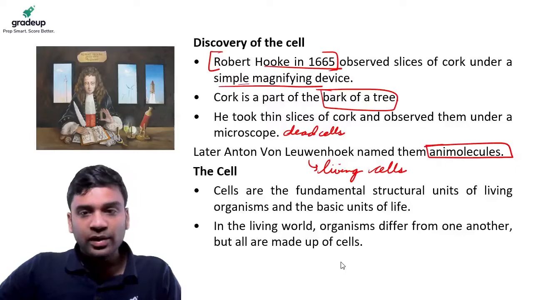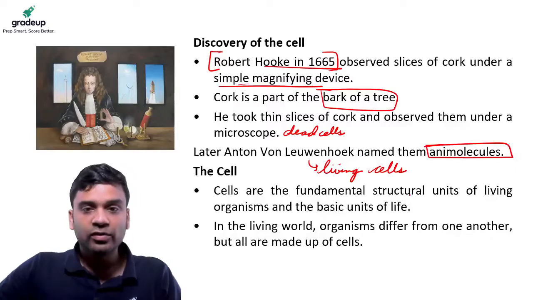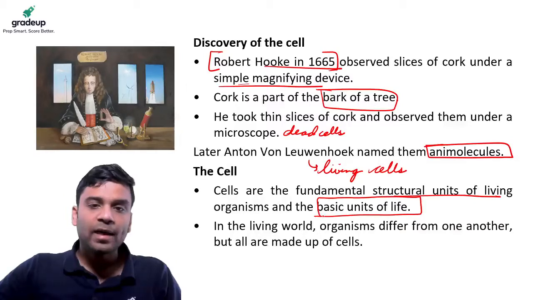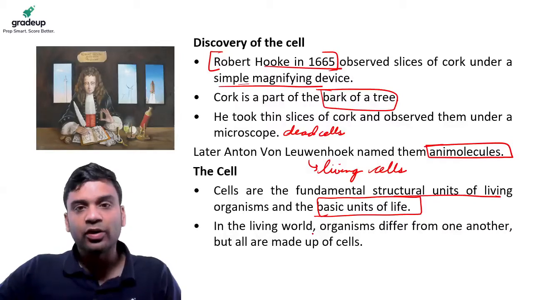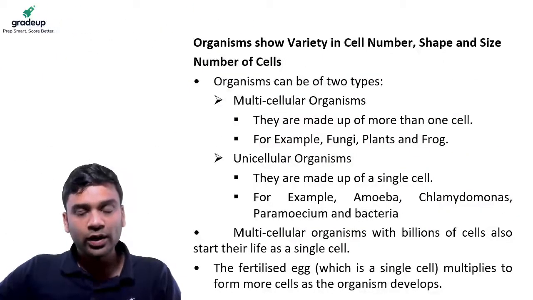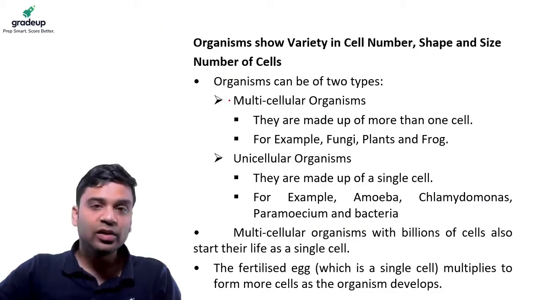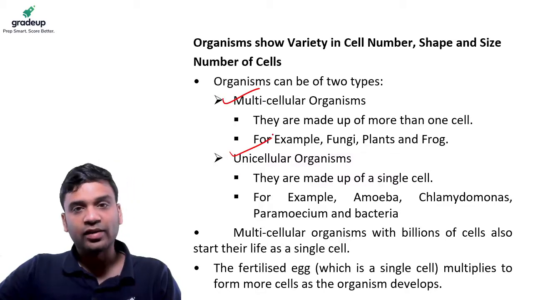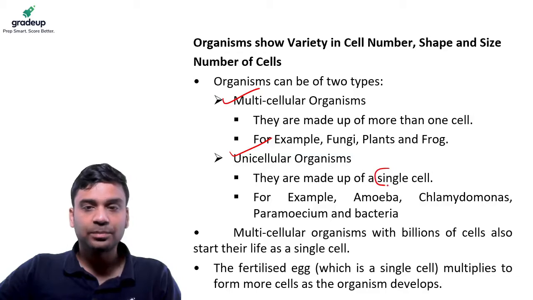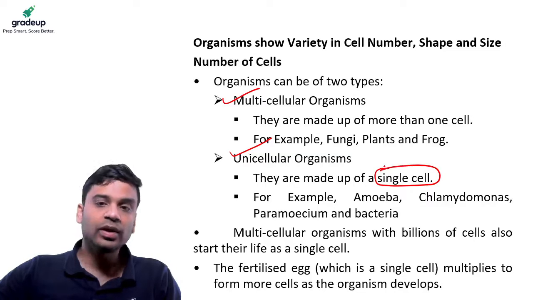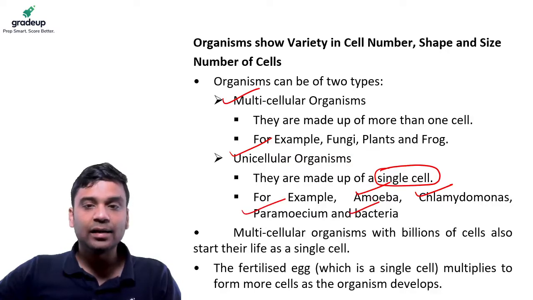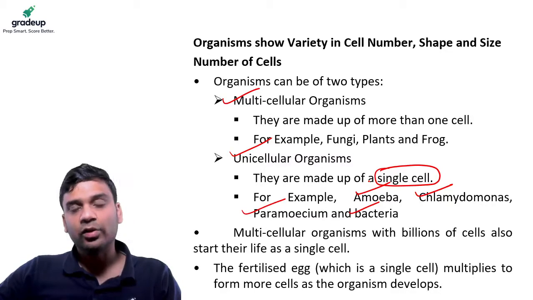So cells are the fundamental structural units of living things. All units of life begin from a cell. And in the living world, there are different organisms, so there are different types of cells. We have broadly two types of organisms: one is multicellular and the other is unicellular. Unicellular organisms are those which have only one cell, a single cell, like amoeba, Chlamydomonas, Paramecium, bacteria. These are single-celled organisms.